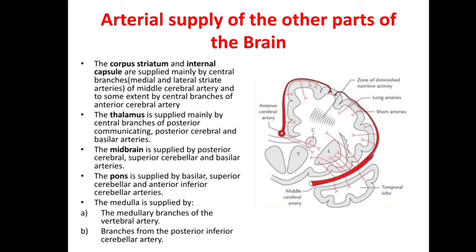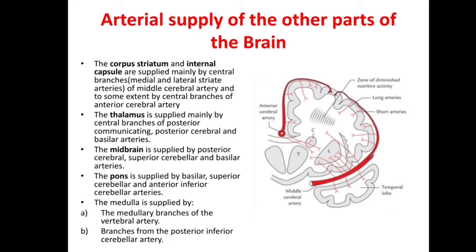Now next, arterial supply of other parts of brain. Corpus striatum and internal capsule are supplied mainly by central branches, medial and lateral striate arteries of middle cerebral artery. This is middle cerebral artery, and to some extent by central branches of anterior cerebral artery. Thalamus is supplied mainly by central branches of posterior communicating, posterior cerebral and basilar artery.